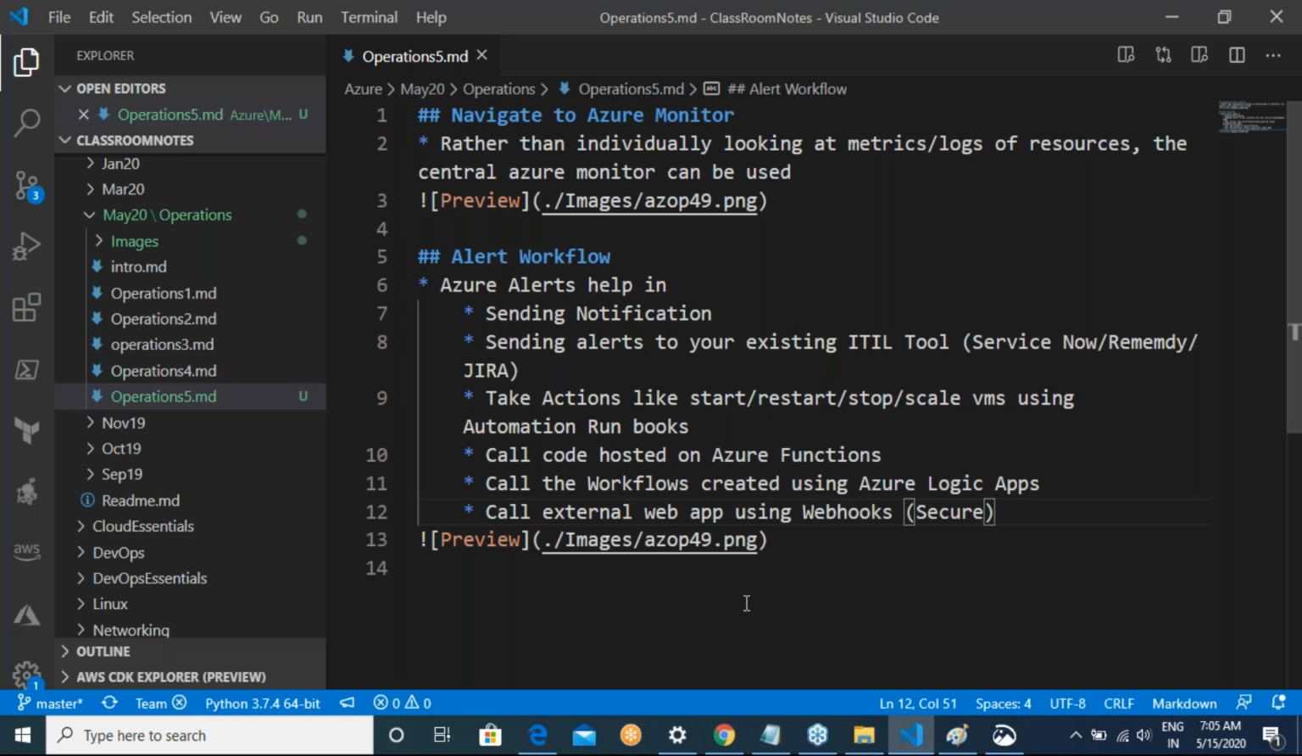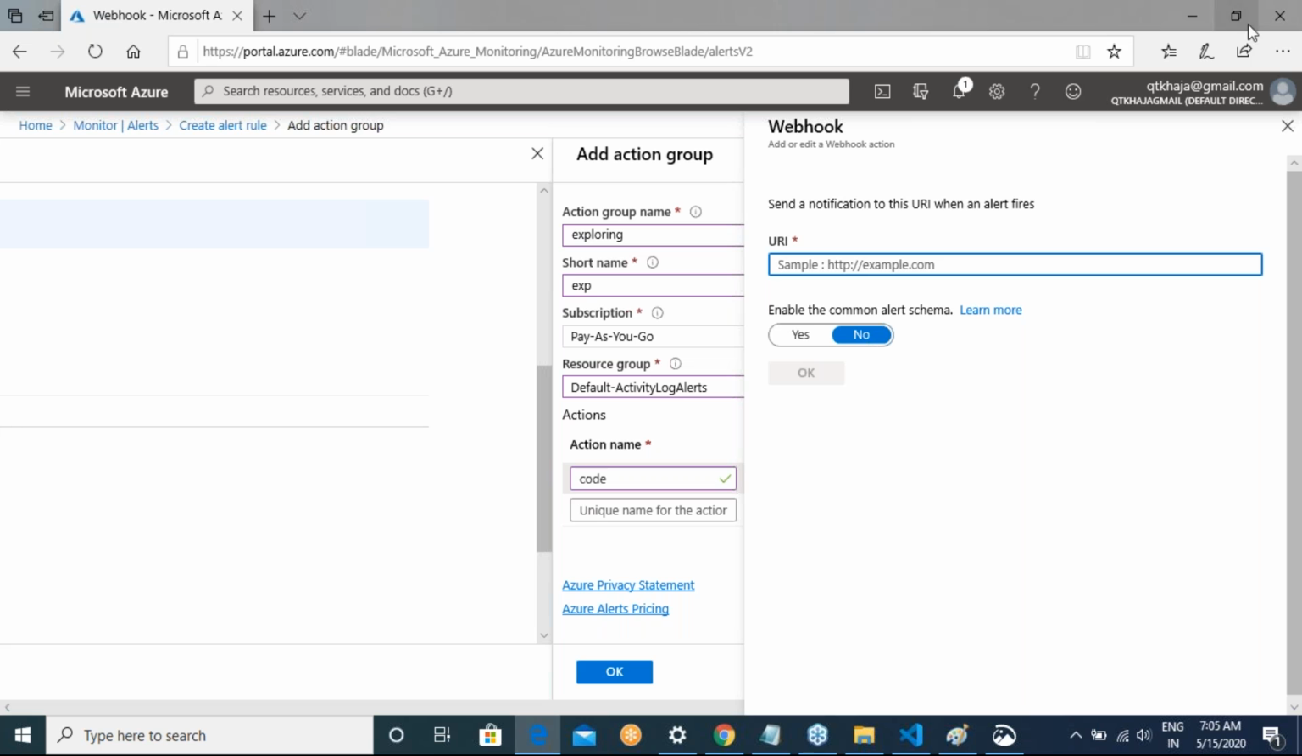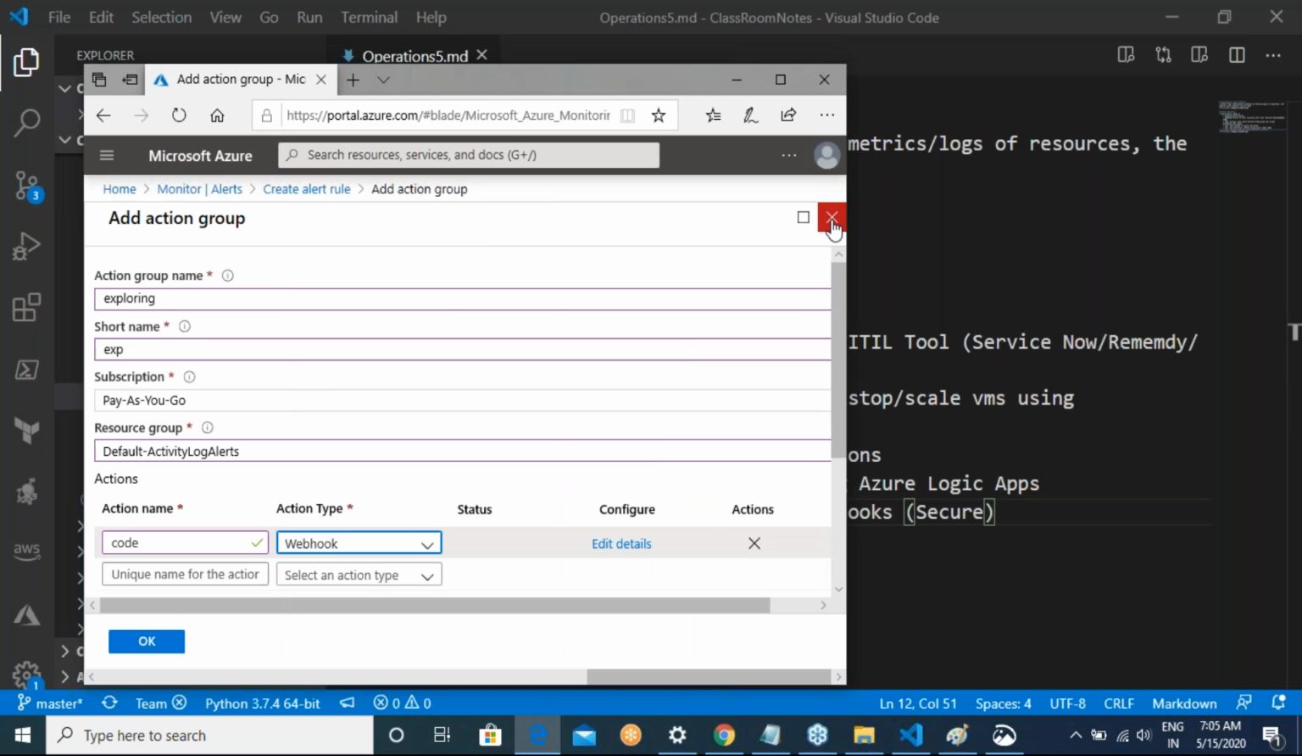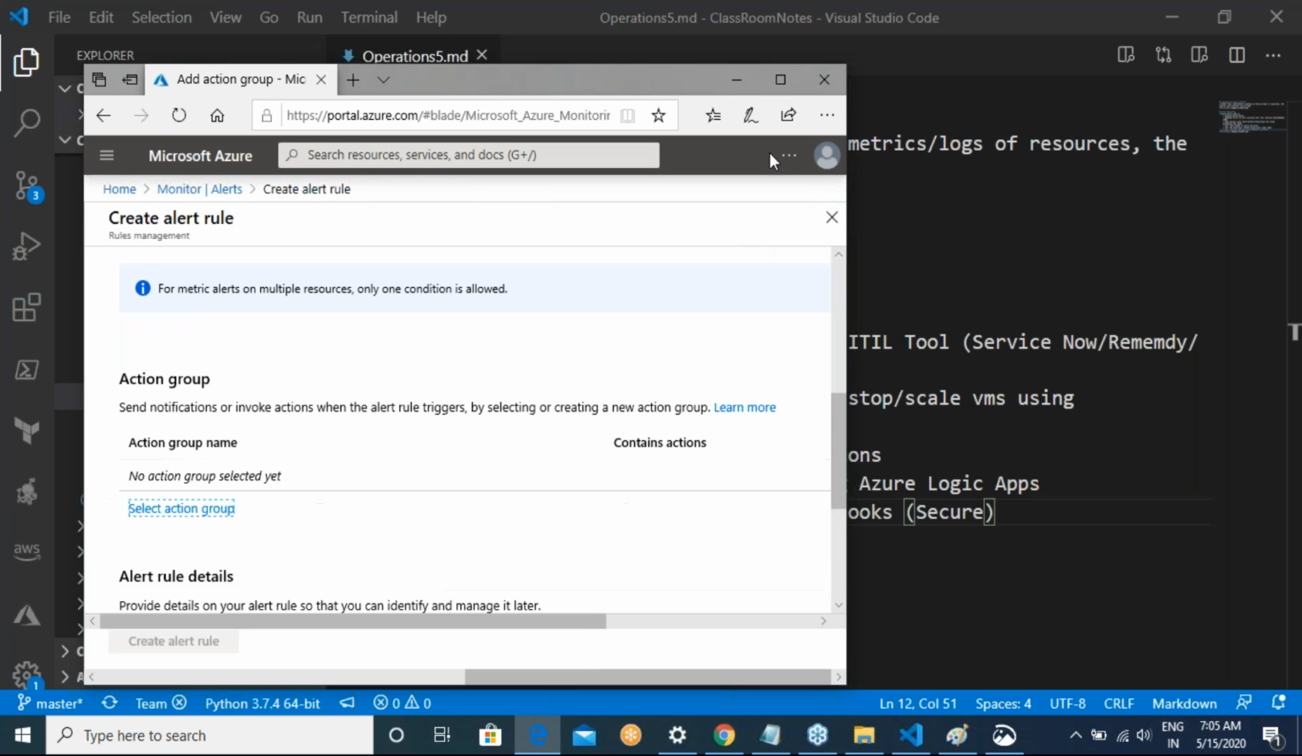So now let us look into one of the areas which we have not seen so far. Let me close this stuff, which you have not explored so far.